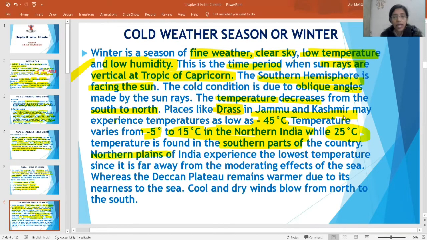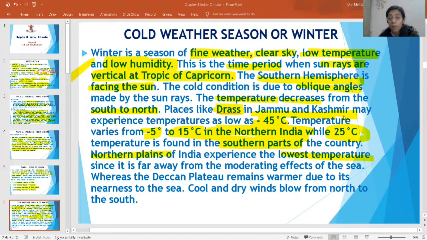Northern plains, they are having lowest temperature at this time. You are living in northern area only. The temperature is low. That's why you are wearing sweaters, jackets, because we are far away from the sea. We just did factors influencing the climate. We are far away from the sea. That's why the temperatures are extreme over here.